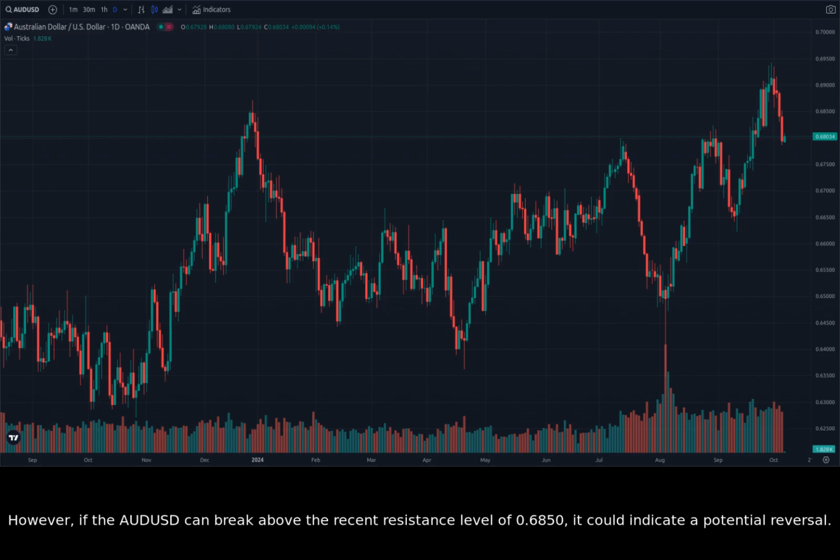The price is likely to continue lower in the near term, targeting the next support level at 0.6650. However, if the AUDUSD can break above the recent resistance level of 0.6850, it could indicate a potential reversal. This would require a change in market sentiment, such as a more hawkish stance from the RBA. In the short term, traders should be cautious and consider the potential for further declines in AUDUSD. If the price breaks below the 0.6650 support level, it could signal a more significant sell-off.